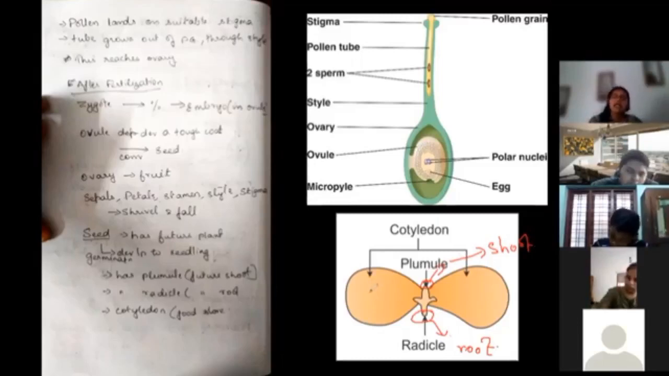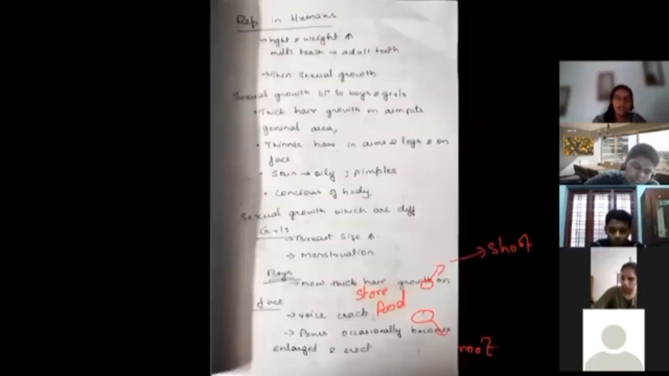And there are cotyledons. They actually store food. Cotyledons help in the nourishment of the seedling. All right, so this is what is going to happen as far as the plants are concerned.